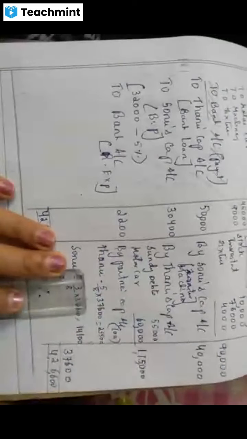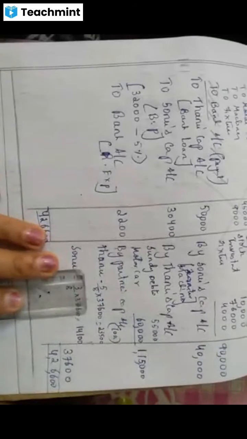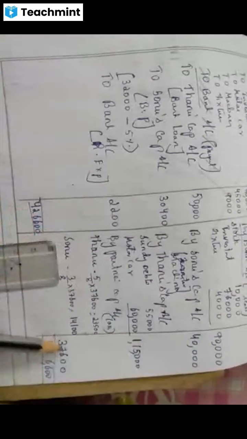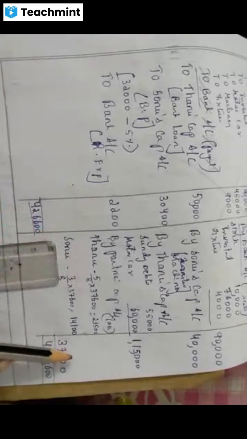Okay, now we'll do partners capital account. Lost money is different, is it? Correct, no? 37,600 I got.